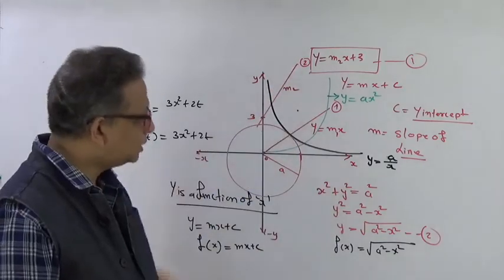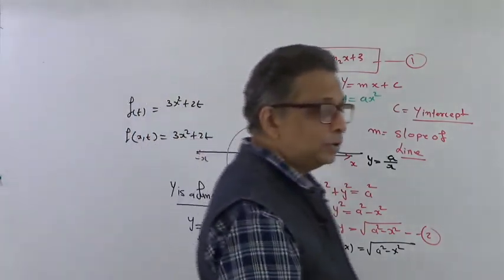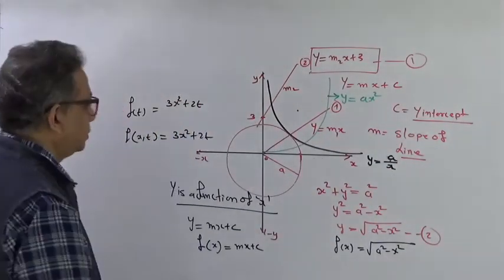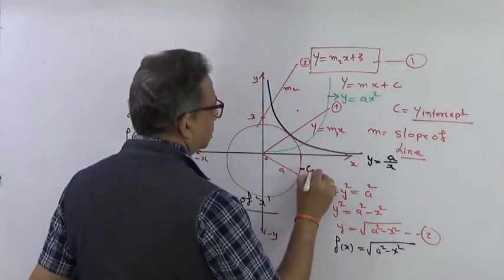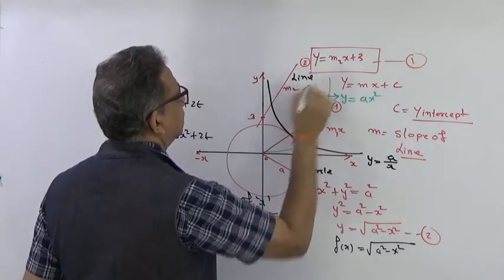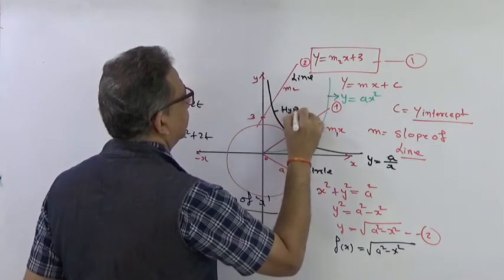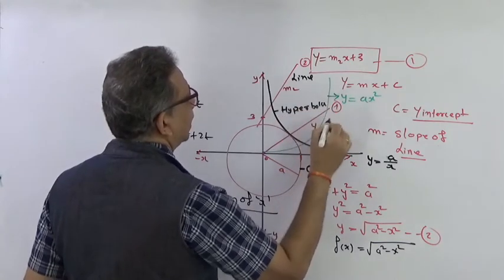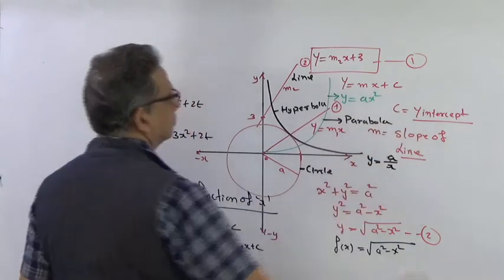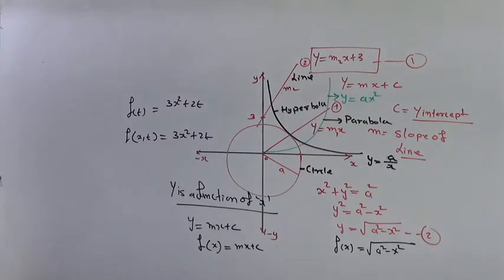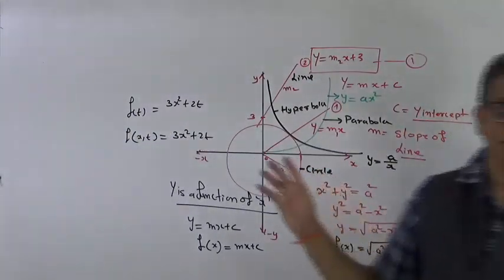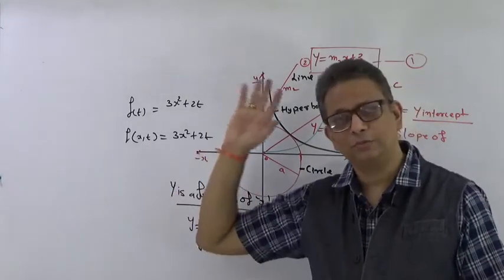So you should be knowing all these equations. Please make a note of all these equations in your notebooks, and if you want, I will give you the names of these. This is called a circle, this is called a line, this is called a hyperbola, and the green is called a parabola, right? You have complete chapters based on these graphs and curves in mathematics. So you are going to learn more in detail about that.